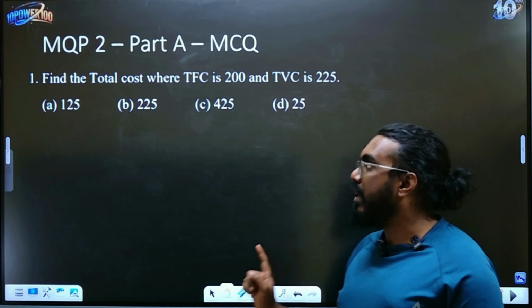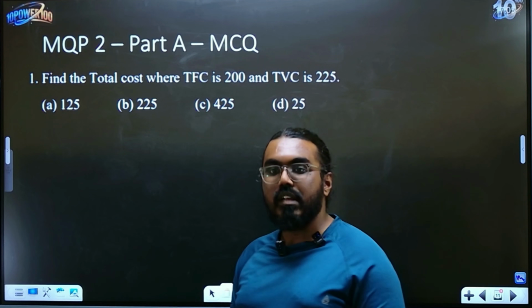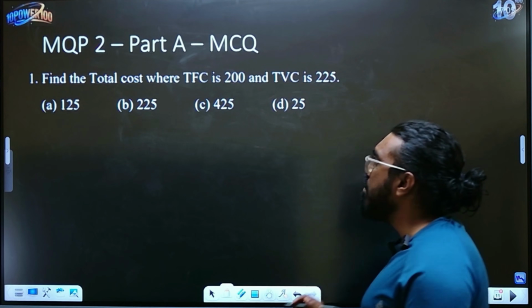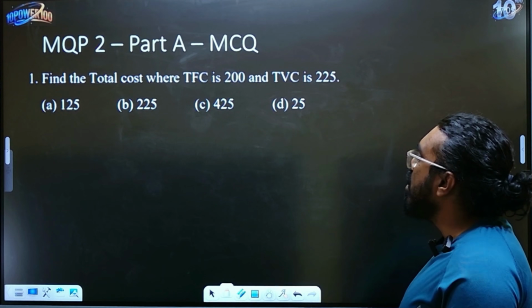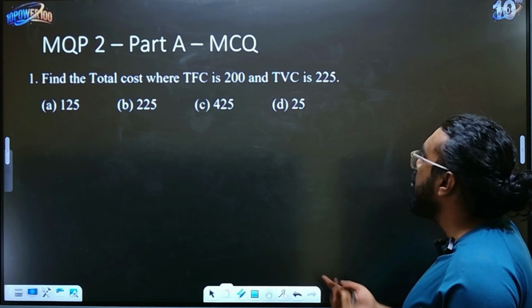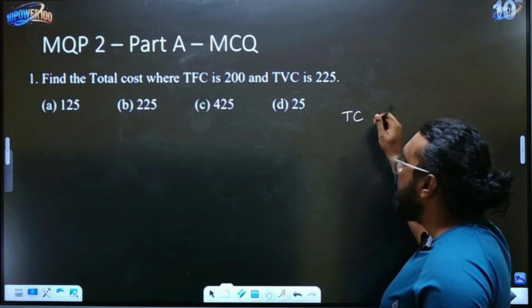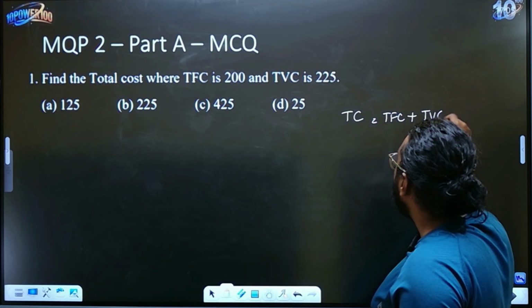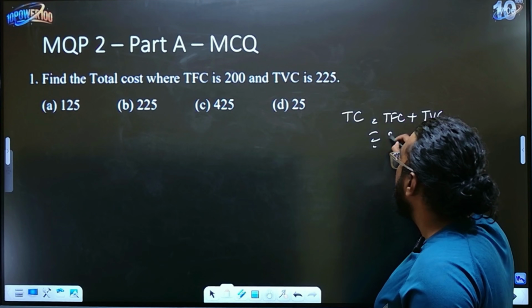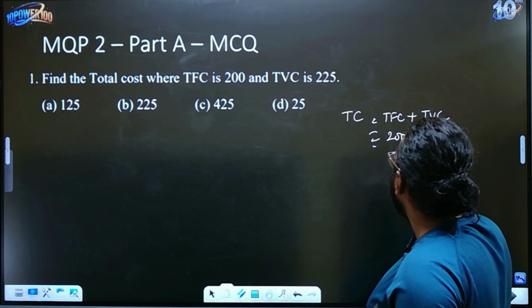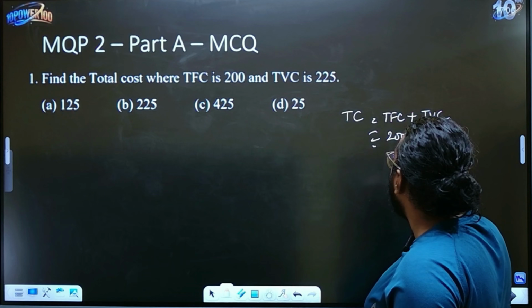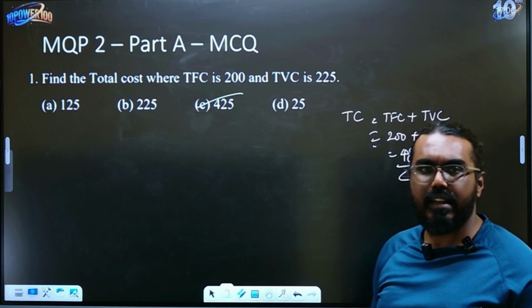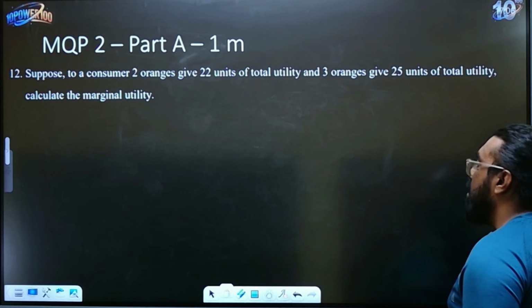Now let's go very quickly to model question paper 2, so that you will also be well equipped with more questions. This is just a very simple question. They're asking you to find the total cost, where TFC is 200, TVC is 225. Total cost, any child will say, even if you are not an economics student, it is nothing but the total. So TFC is 200, TVC is 225. So clearly your answer is 425, which is option C. Very simple, right? It's not a complicated question at all.